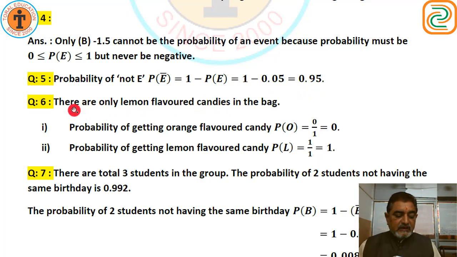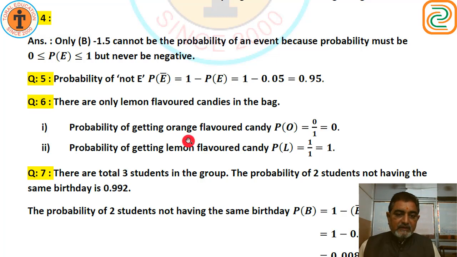Question number 6. A bag contains lemon flavored candies only. Malini takes out one candy without looking into the bag. What is the probability that she takes out an orange flavored candy? Is there orange flavored candy in the bag? No, only lemon flavor.